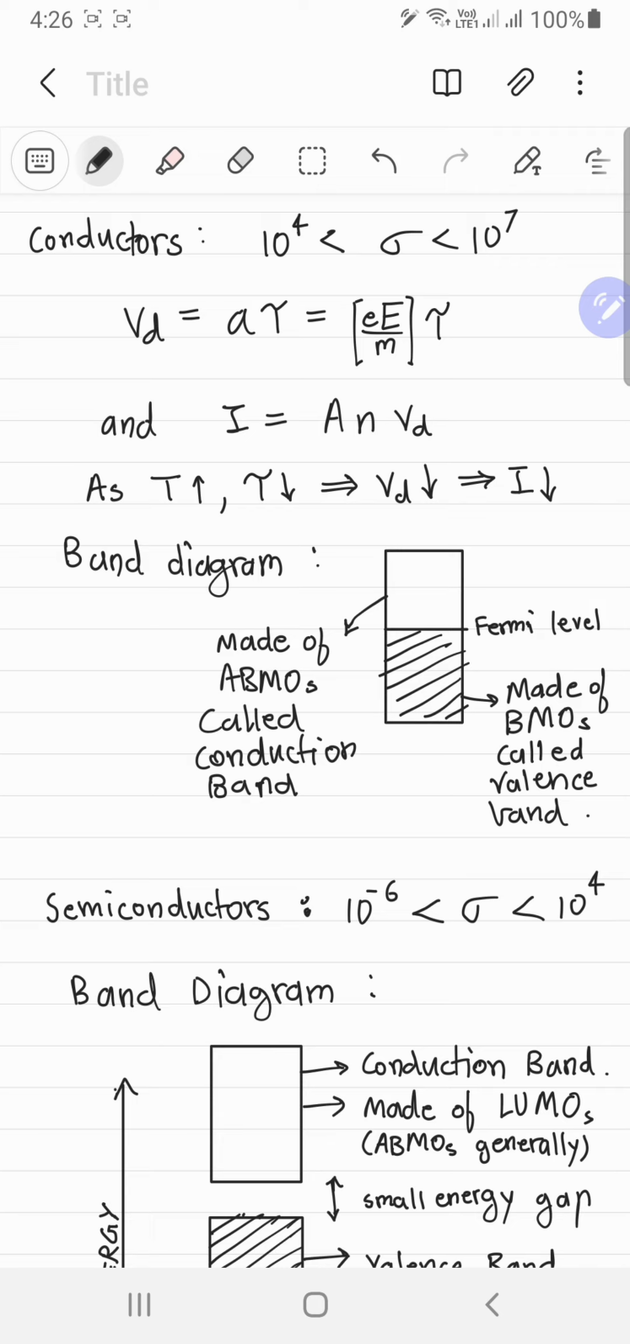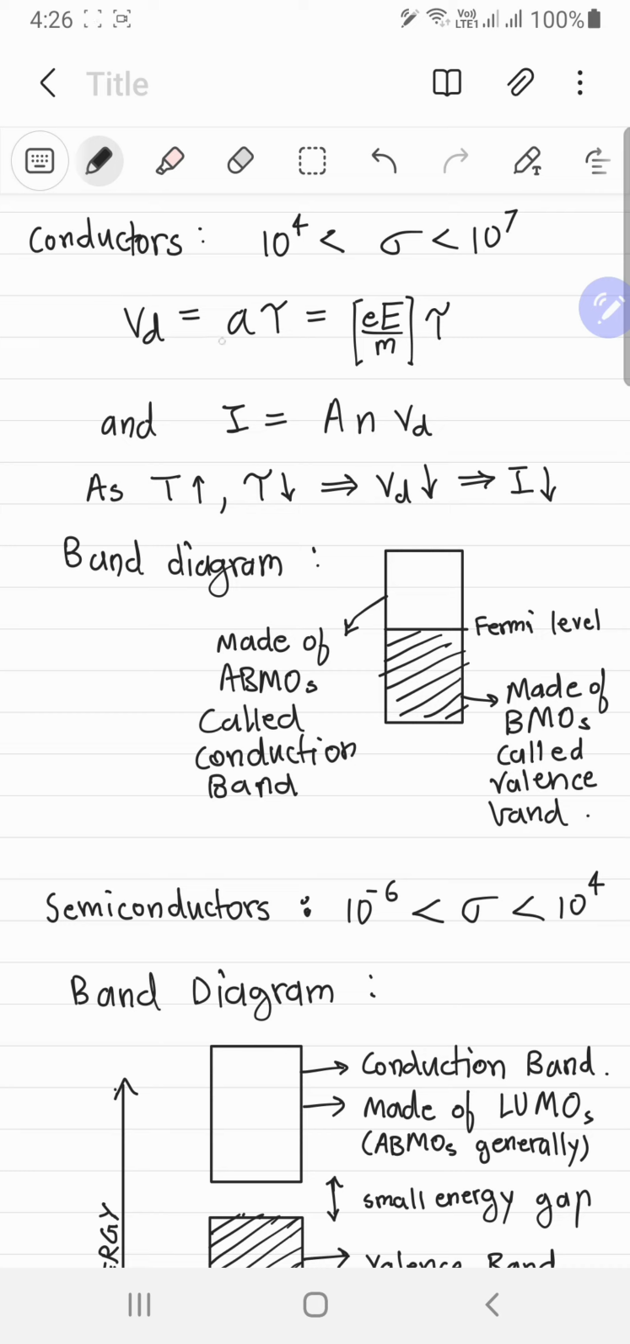So as we increase the temperature, there will be more random motion, which is because of the increased velocities, and thus the collision frequency of these electrons will also increase, which means that this tau will become smaller. What that means is that they will be having less time to get acted on by the acceleration. So their drift velocity will decrease as well.